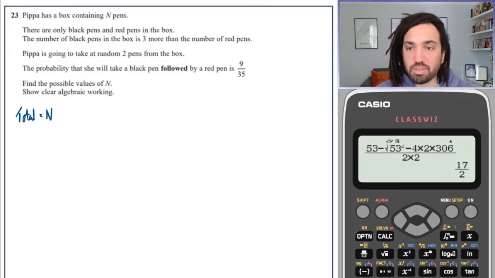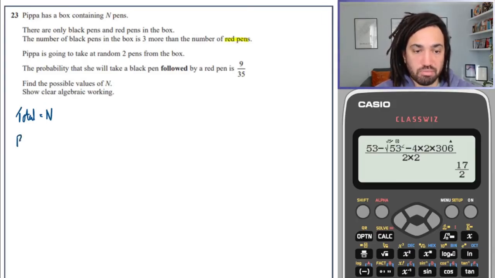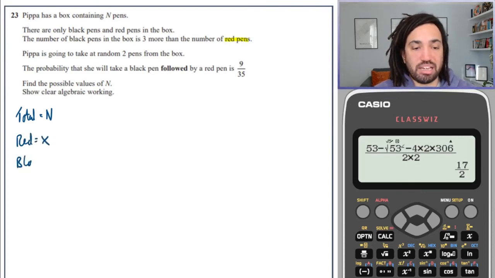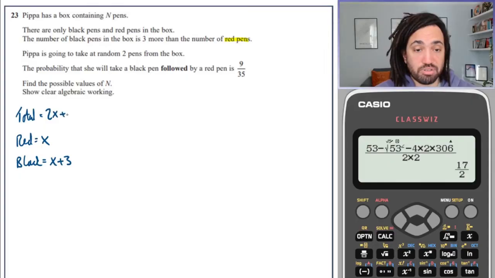Fine. So let's go with the smallest amount. And black is 3 more than red. So let's call red x. That means that black is equal to x plus 3. And then let's not call the total n. Let's call the total, well, what the total is, add the two together, is 2x plus 3.